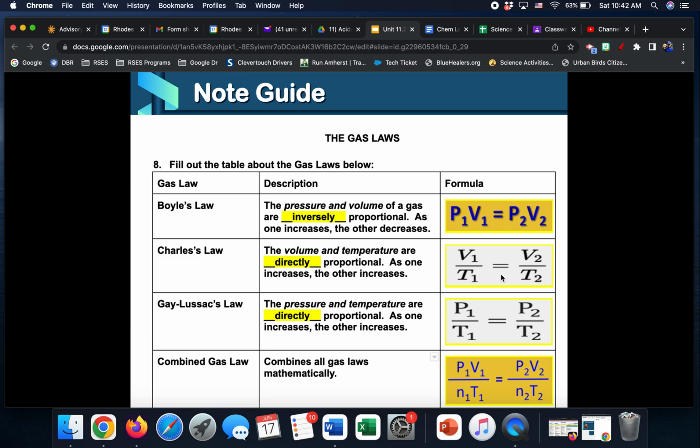Go ahead and put this into your notes. You won't need to use these formulas, but it might help you remember what's related. In other words, pressure and volume for Boyle, volume and temperature for Charles, pressure and temperature for Gay-Lussac, and everything for the combined law. So put this in your notes, and then you are done.